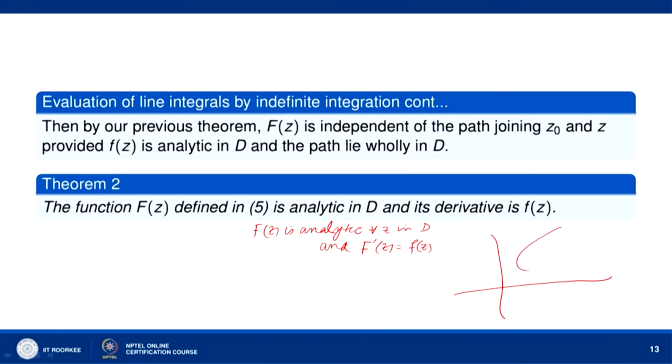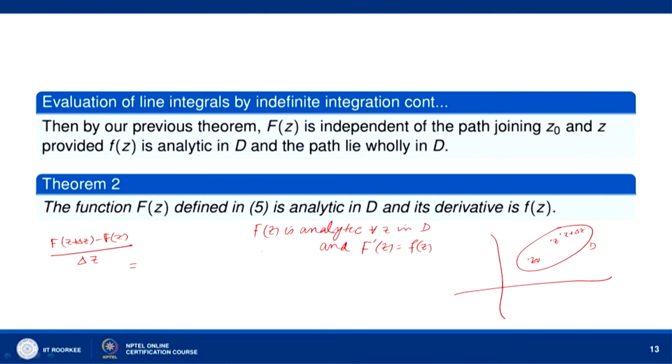So, what we do is, let us consider in the domain D we have z naught here, z is any point, let us keep it fixed, and let us take another point z plus delta z which is also inside D, the domain D. Then let us consider F(z plus delta z) minus F(z), divided by delta z.